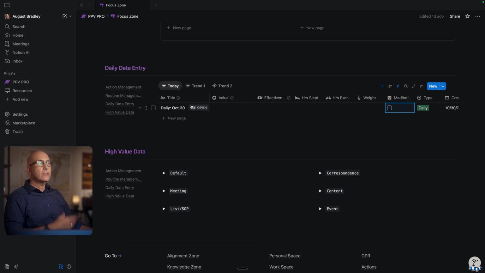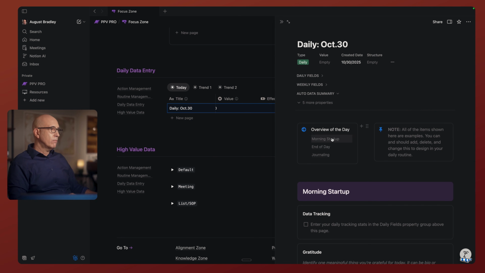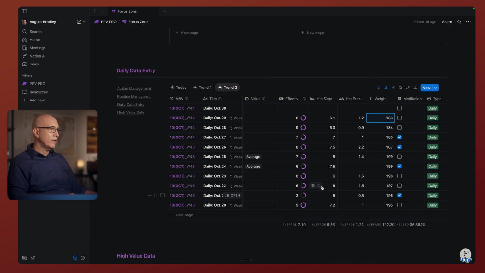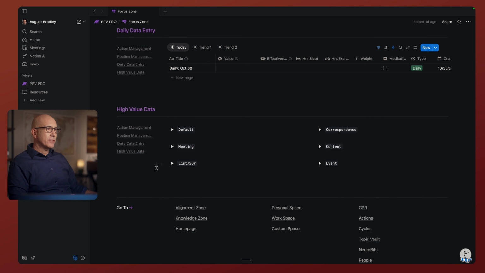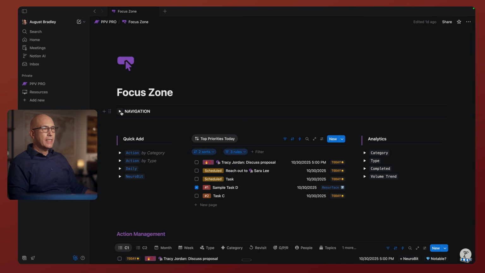Down here is what we did at the top. We created the daily entry page. If you open this, you will have your morning startup, your end of day, and journaling if you wish, in your daily tracking. We have a view here where you can track progress and trends over a recent time period across things that you are tracking. Super helpful. The things you track are the things you focus on and get done. And that, of course, rolls up to the weekly and the dual cycle cycles. Then we have resurfaced some of the high value things we've marked as high value across the system. And that lets us get this done.